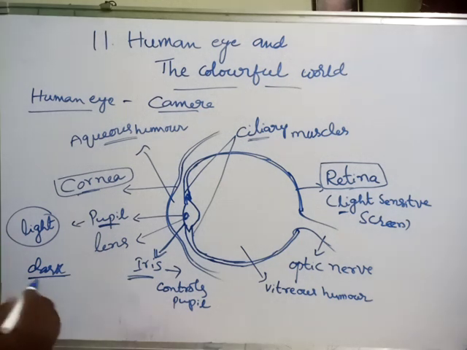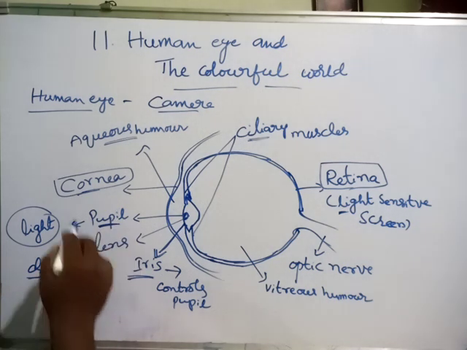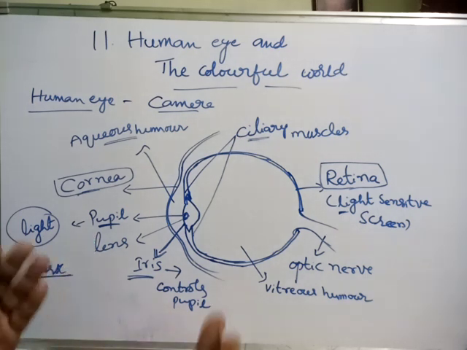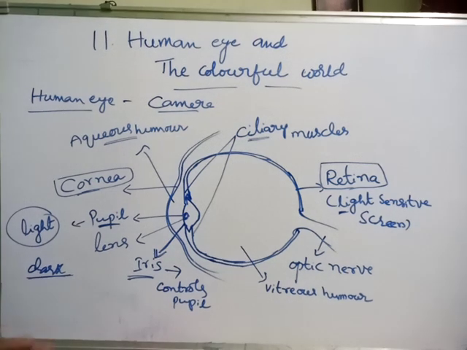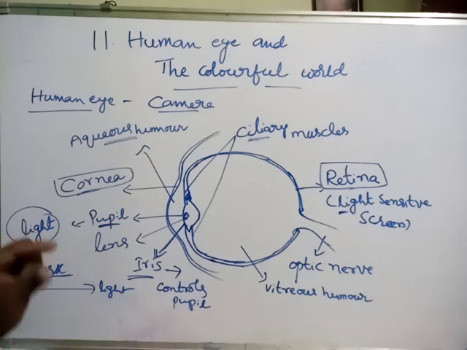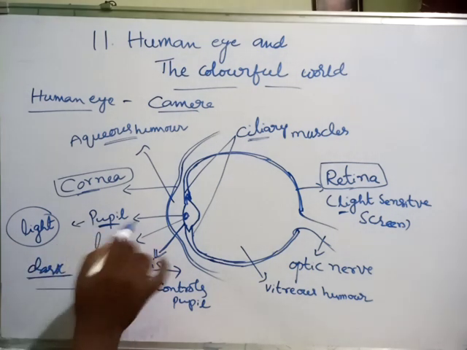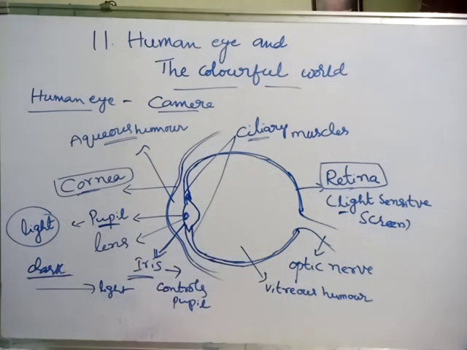How? If you enter into the dark room, the pupil will be expanded, to allow more light to pass into the eye. Then we can see the objects. In reverse, if from the dark room you suddenly enter into bright light, then the pupil will be contracted, because it doesn't allow more light to pass into the eye.